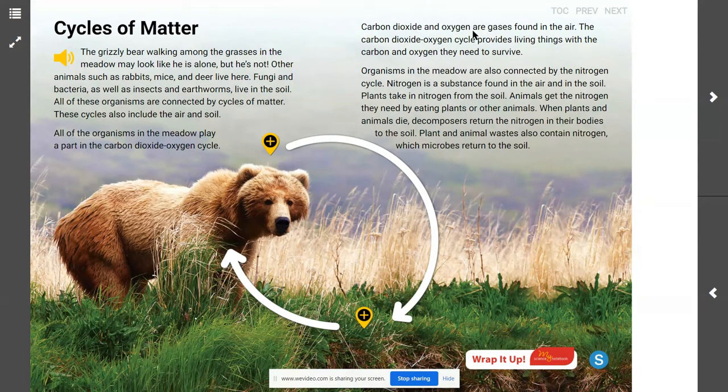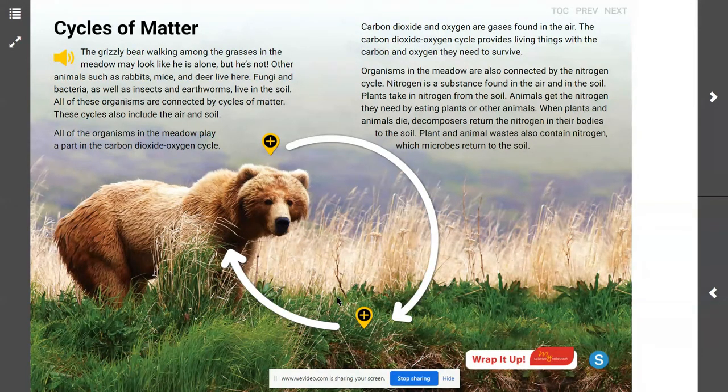So why, we're talking about cycles, why would this diagram of the carbon dioxide-oxygen cycle be in the shape of a circle? That is exactly right, because it continues to repeat as a circle. The circle just continues and continues and continues on.